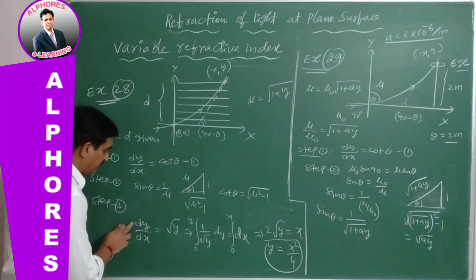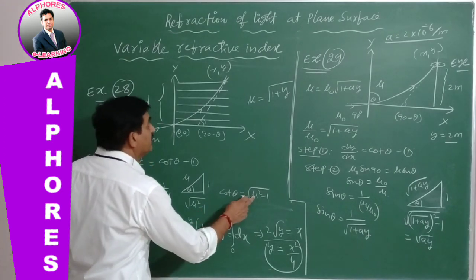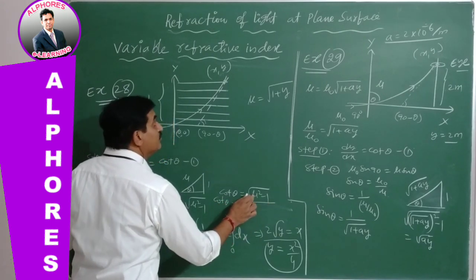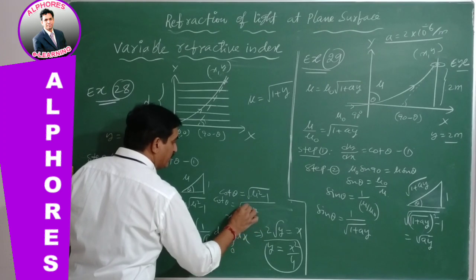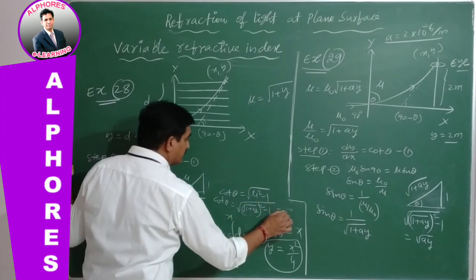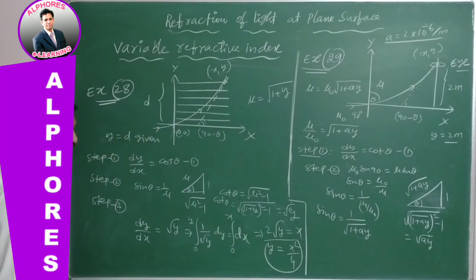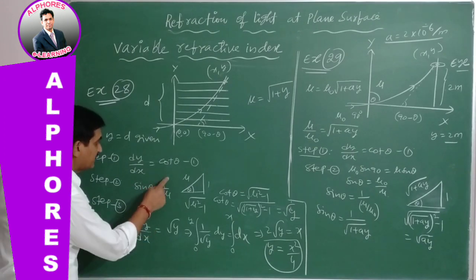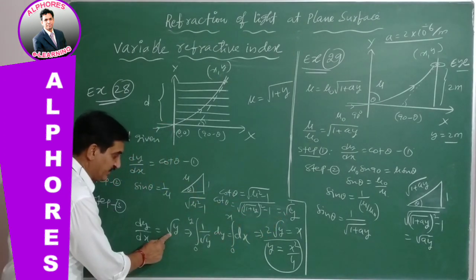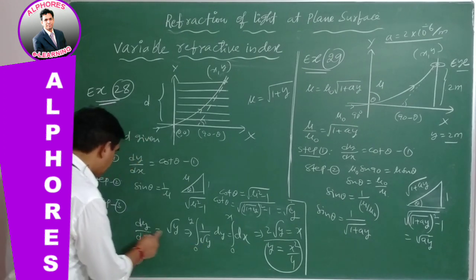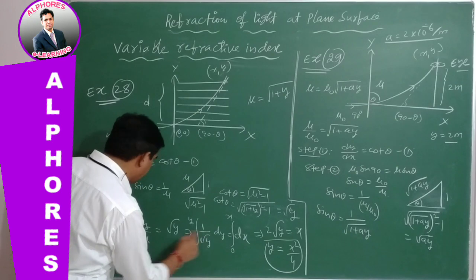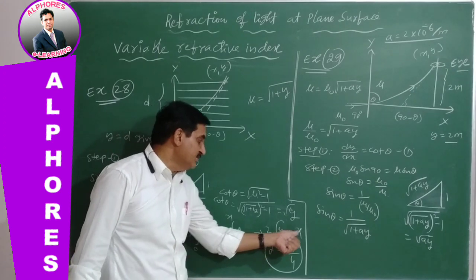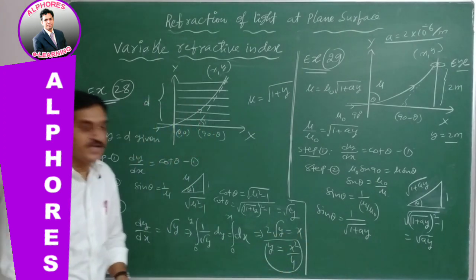Now from this, cot theta is equal to root over mu square minus 1, that is root over (1 plus y under root, whole squared) minus 1, which gives us root y directly. So cot theta is root y. Then put it in the equation dy by dx is equal to cot theta, substituting the value root y, and simplify. So dy by root y equals dx. Taking integration on both sides, you will get 2 root y is equal to x. Then y is equal to x square by 4.